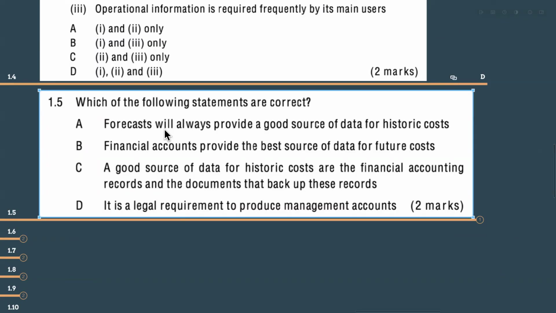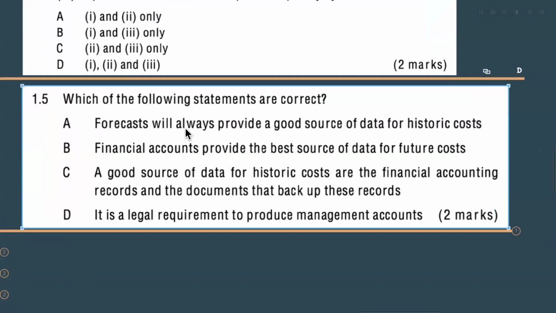We are forecasting our future: next year, how much we can make as a sale, how much we are going to incur as cost, how we can control our sales revenue forecast. So forecast will always provide a good source of data for historic cost. There is the word always. You have to focus on words like always, only, then you can get a clear picture.